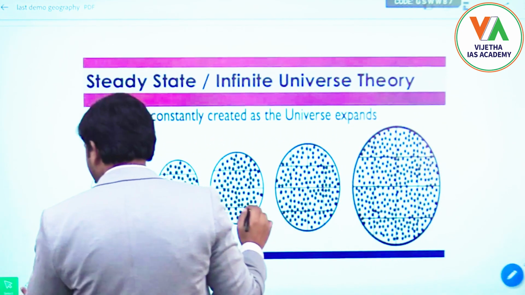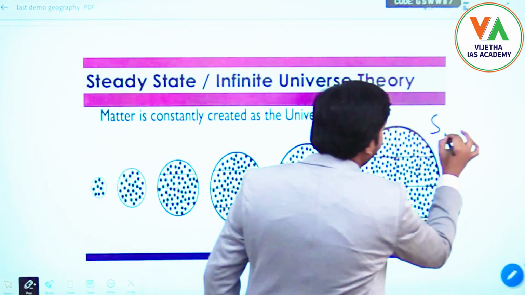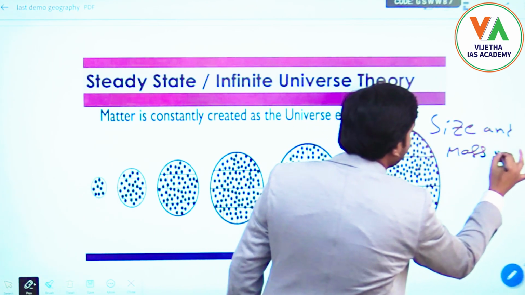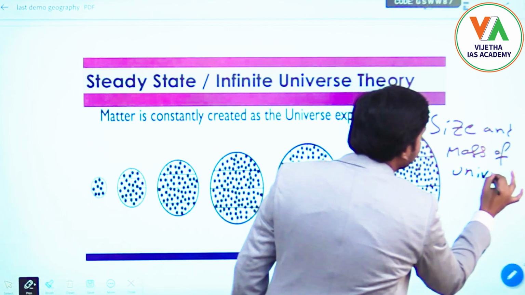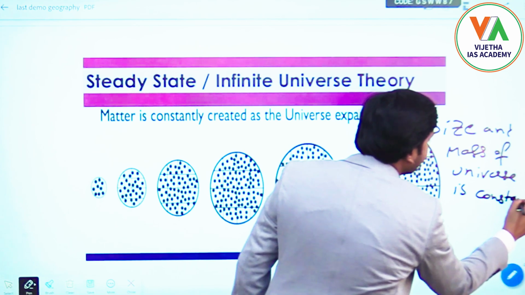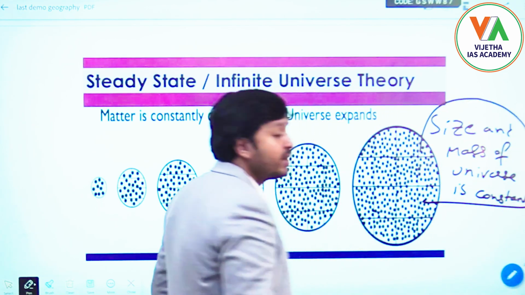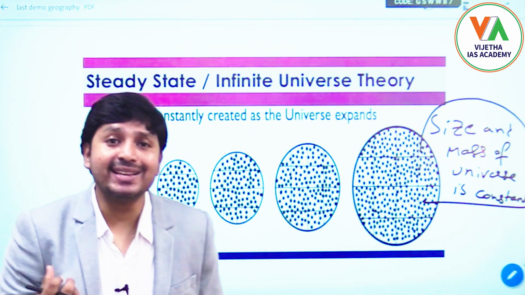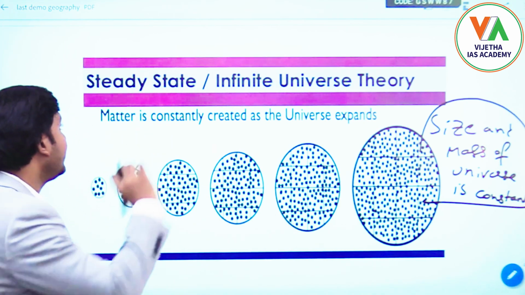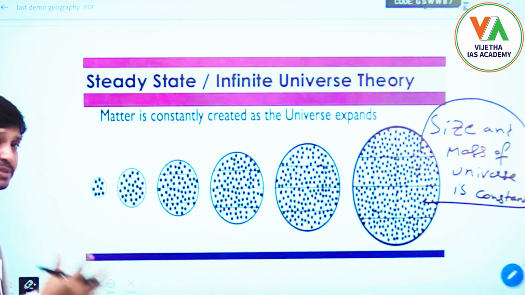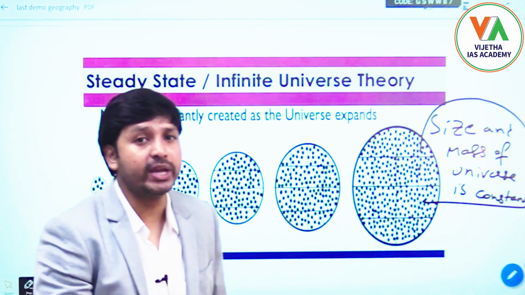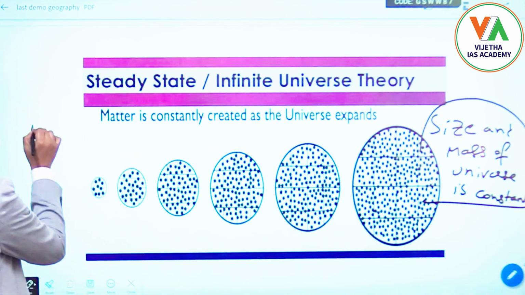So remember, the size and mass of the universe is constant. According to this theory, the size and mass of the universe is constant. Remember this in the steady state theory, but it has mentioned one more word, that there is an observable boundary. So let us assume there is some boundary.